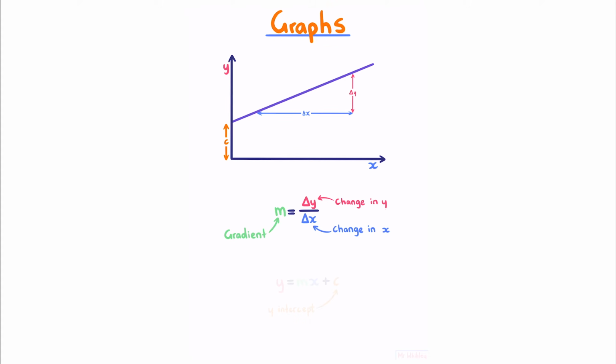The equation of a linear graph is given in the form y equals mx plus c, where once again c is our intercept. When stating the equation of the line, you would substitute the values for m and c and leave x and y as variables. For example, y equals 2x plus 5.